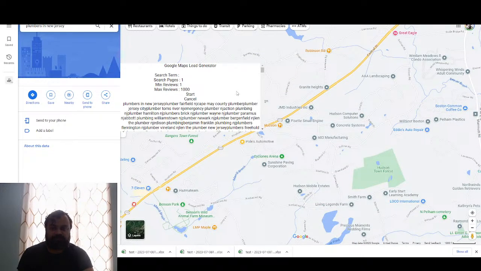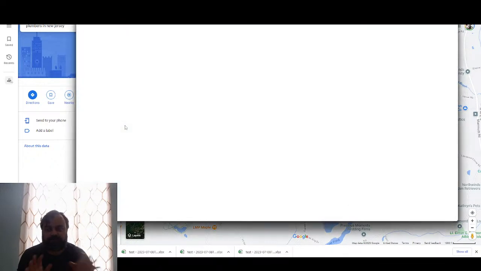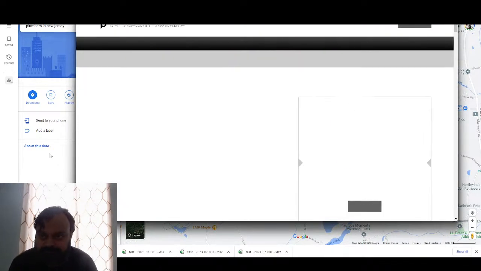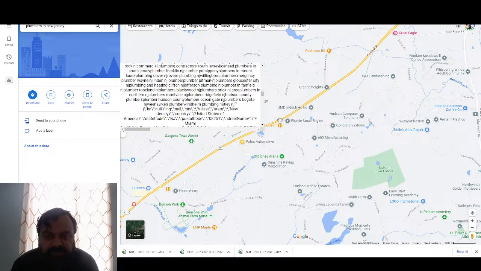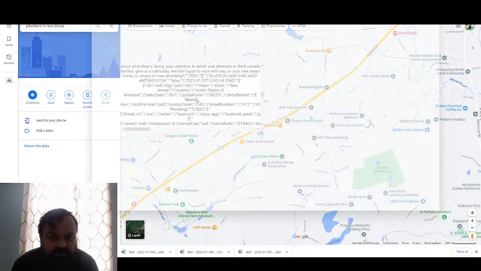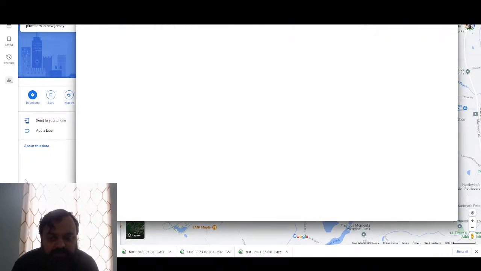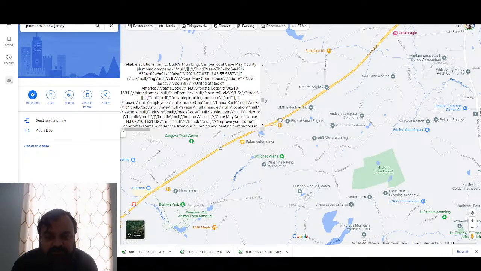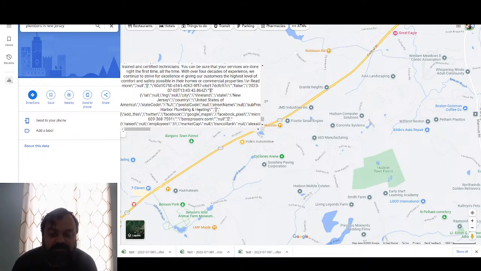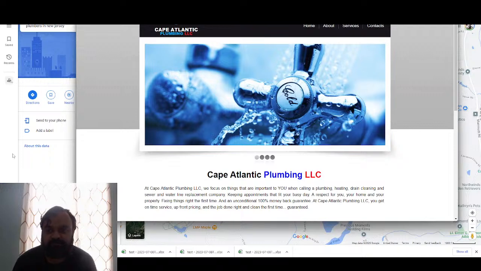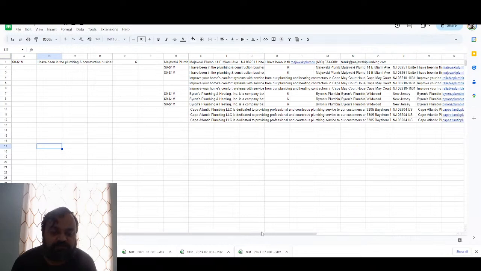Okay. So what it's doing first is it's going to use the keyword SEO API to find adjacent keywords that are related to this keyword. And then it uses an enrichment API to get data that you can't get on Google, like revenue data and employees and all that stuff. And then it takes that a step further to get the emails. It actually opens up all the websites to find the emails on the websites to scrape those emails as a final step. And then it sends all that to this Google Sheet.